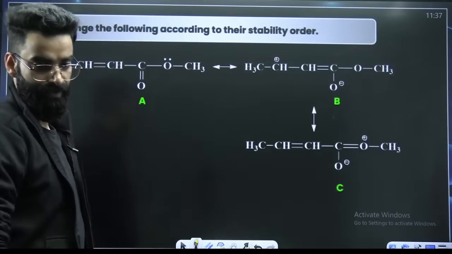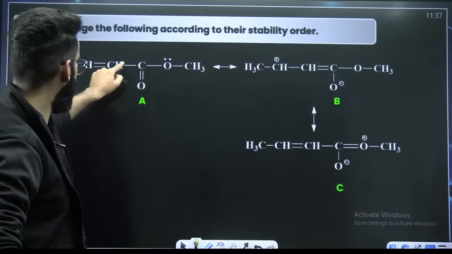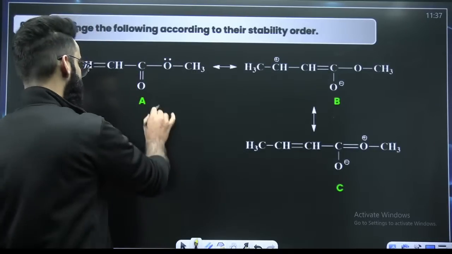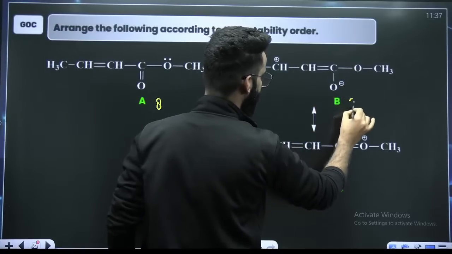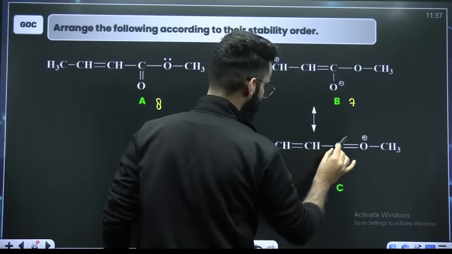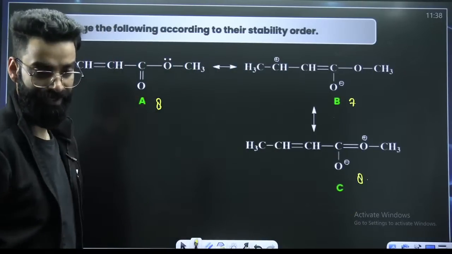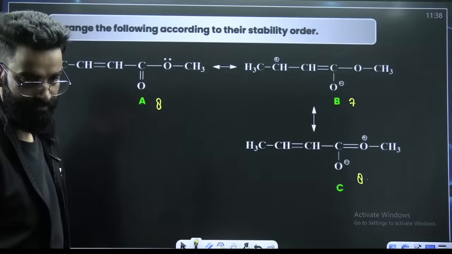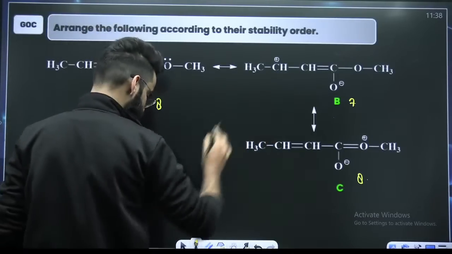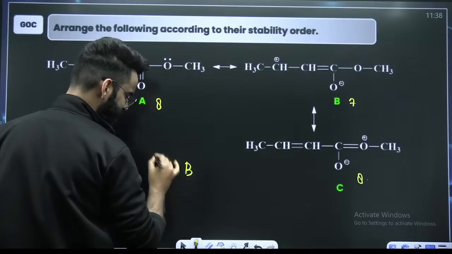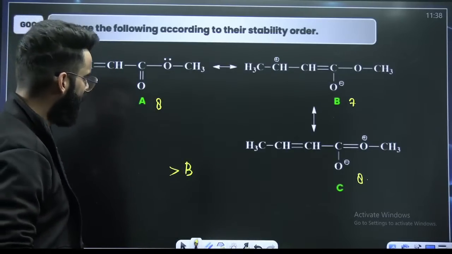Quickly. What do you see first? Total number of bonds: 1, 2, 3, 4, 5, 6, 7, 8. Then 1, 2, 3, 4, 5, 6, 7. Then 1, 2, 3, 4, 5, 6, 7, 8. More bonds, more stability. Less bonds, less stability. So B is the least stable as per the bonds criteria.